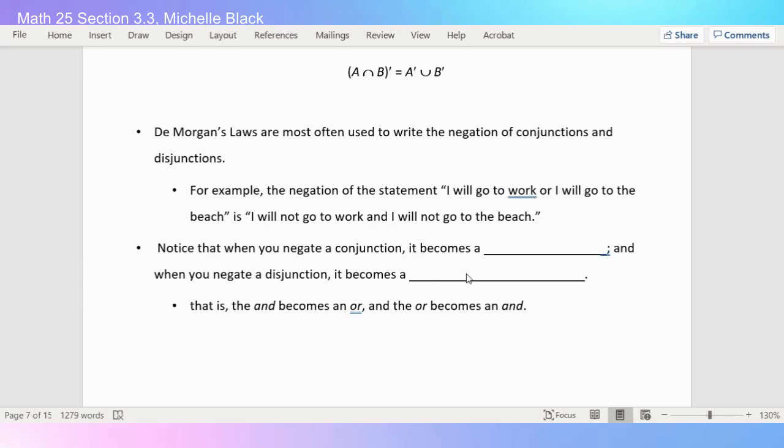So when you negate a conjunction, it becomes a disjunction. Or when you negate an and, it becomes an or. And when you negate a disjunction, it becomes a conjunction. In other words, when you negate an or, it becomes an and.